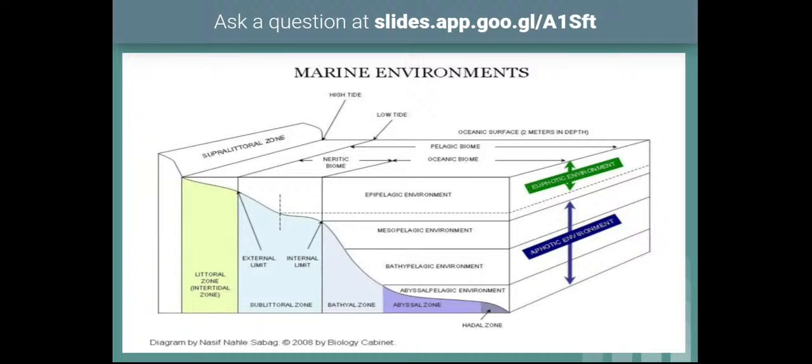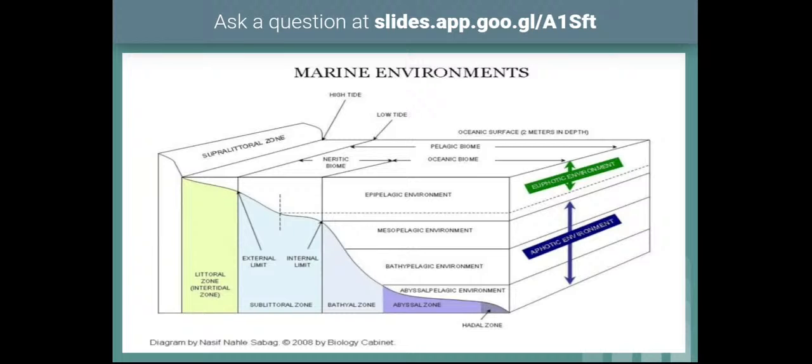And the remaining water, the total remaining water beyond this, is considered as the pelagic zone. This pelagic zone goes from the top layer till the bottom of the abyssal zone or bathyal zone.